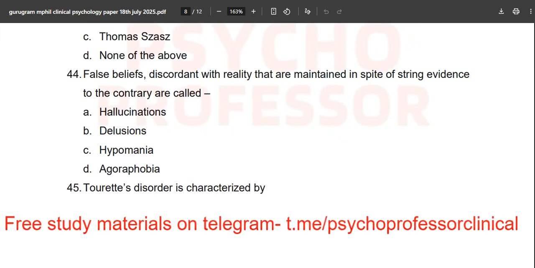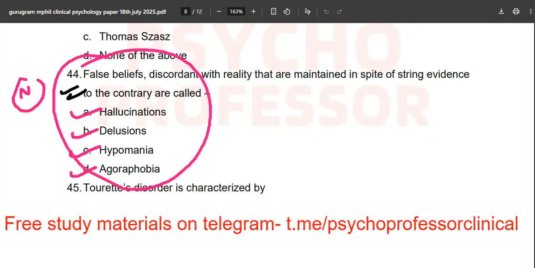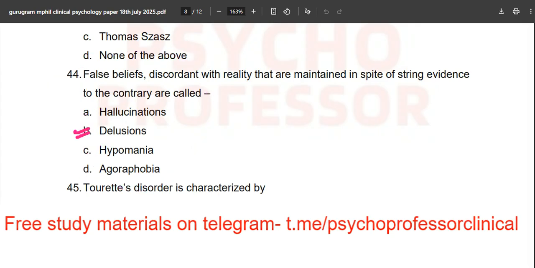False beliefs discordant with reality that are maintained in spite of strong evidence to the contrary are called hallucinations, delusions, hypomania, and agoraphobia. Coming from the N book, the F book, and the C book. Not hallucinations, option number B, delusions. This is taken from schizophrenia.